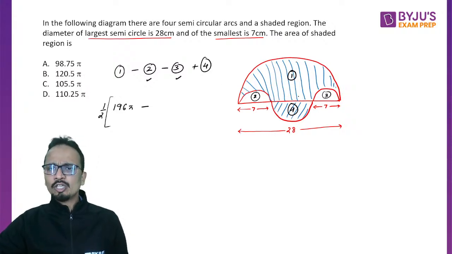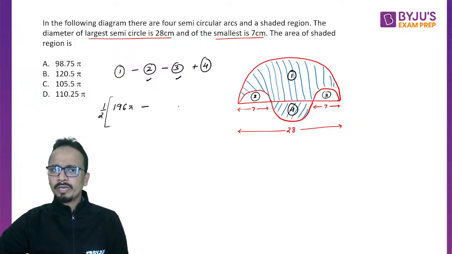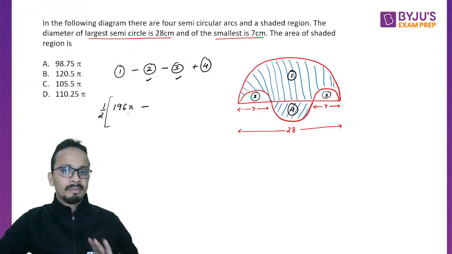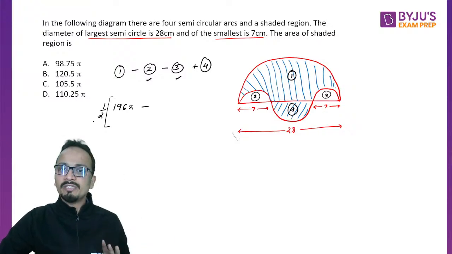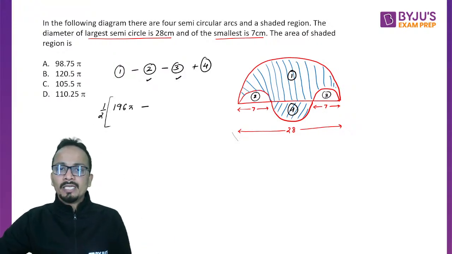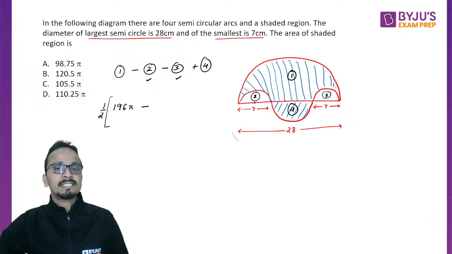Now these areas are equal. I can say that this is an entire circle, or I have already put the half. You can take any one of these as an entire circle, it's totally up to you. What will be the area of this semicircle? The half is already outside. So 196 pi, which I have written here, is the area of the entire circle, and the half is written to compensate from circle to semicircle. For semicircle number 2, the radius is 7 by 2.